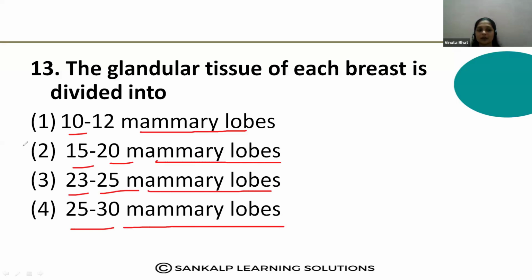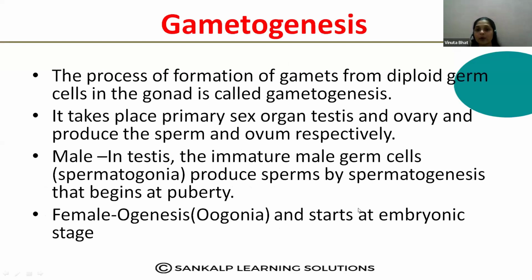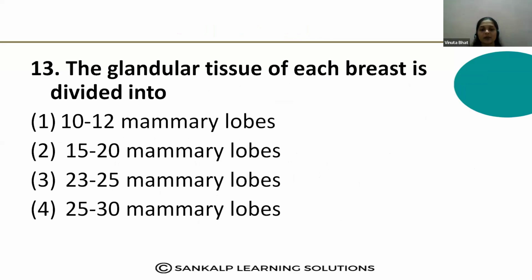Answer for the 13th question. Okay. So in today's topic, we have studied about the male reproductive system and the female reproductive system. In the next topic, we are going to study about gametogenesis: how the male gametes are produced, how the female gametes are produced, spermatogenesis and oogenesis, in the next class.